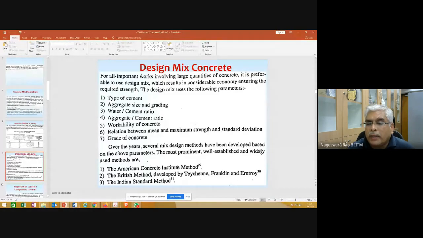And then you can repeat whatever illustrative example is done for M40, using the same assumptions. You can try designing a mix like M35. So I will tell you details in the next class.